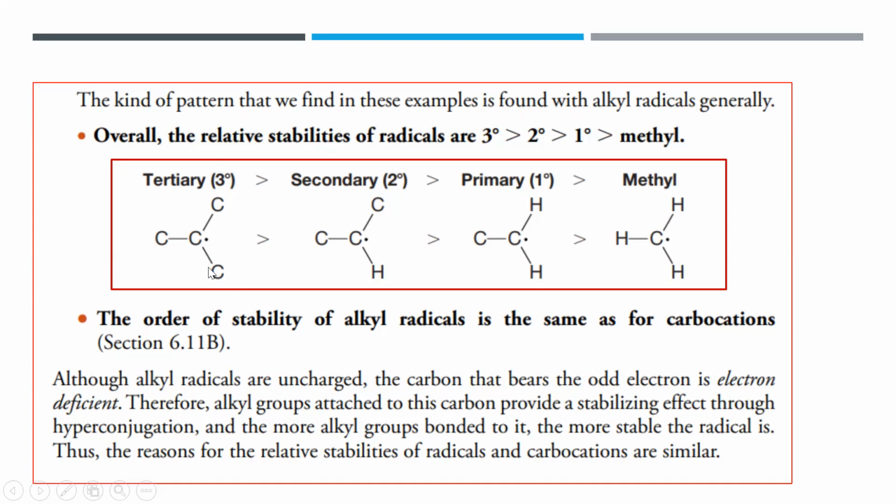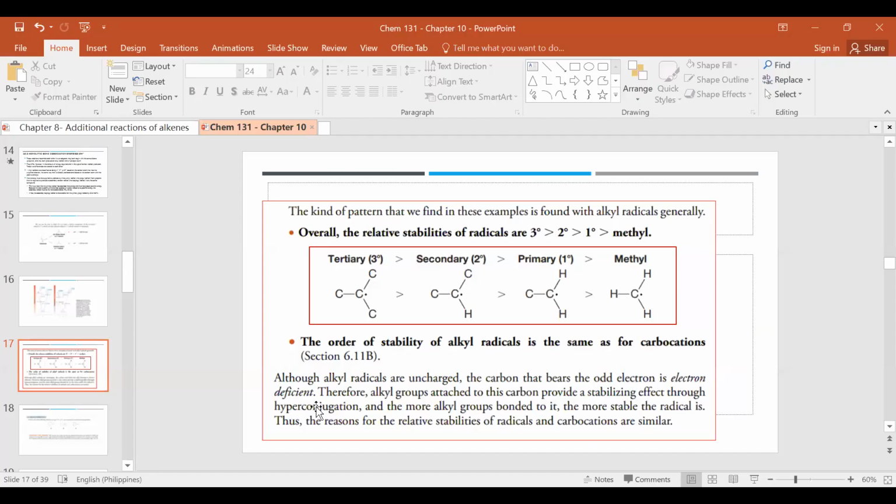It's called hyperconjugation. And another way is by electron donating inductive effect. Again, there are 2 ways to stabilize our radicals and our carbocations. We call one hyperconjugation, and the other electron donating inductive effect. So the more alkyl groups, the more stable your radical. The reasons for stability of radicals and carbocations are similar.